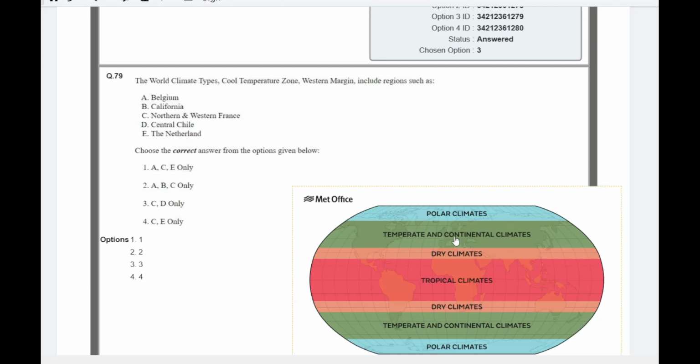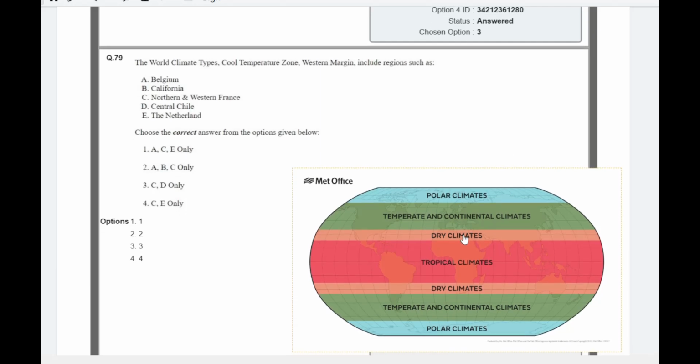I have included a map here, which is about different climates. Using this map, you can identify any country which comes under different climates, for example polar climates, temperate and continental climates, which includes Belgium, northern and western France and the Netherlands. So it will be the right answer for this question.